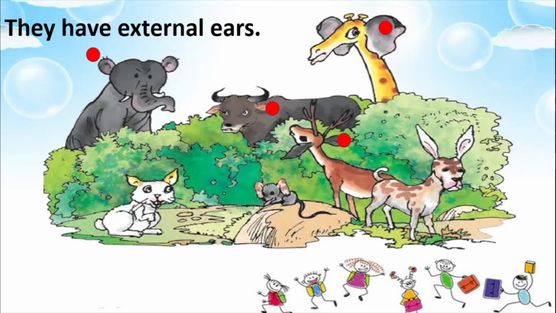We saw that there are some animals which are useful for us, so we keep them in our houses, we feed them, we take care of them, we love them. Whereas there are some animals which are a nuisance to us, so we try to keep these animals away. The animals which we love and care for are animals like dogs, cats, cows, buffaloes, etc. And the animals which are a nuisance to us are animals like flies, mosquitoes, rats, etc. So this was lesson number 2 from your EVS textbook, So Many Kinds of Animals.